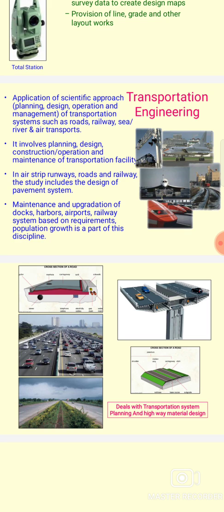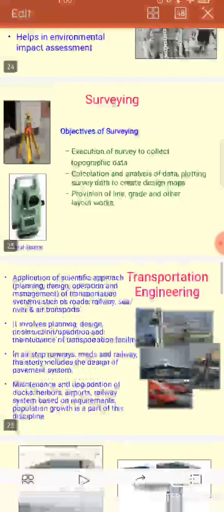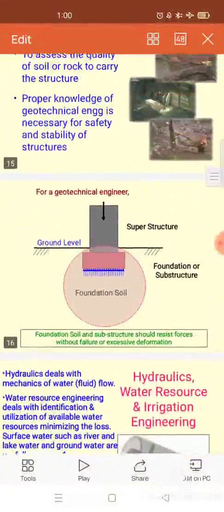The responsibility of building and extending the services is assigned to specialized departments and agencies like the postal department and telegraph department. But the communication network is also claimed to be formed under the social infrastructure of the economy. So communication is also serving in the transportation department. Transportation is integral to growing and influencing the economy of a country. So these are all the branches of civil engineering that we have discussed now.